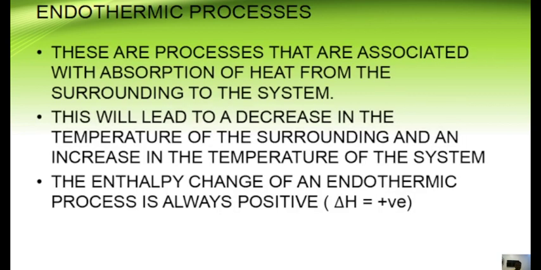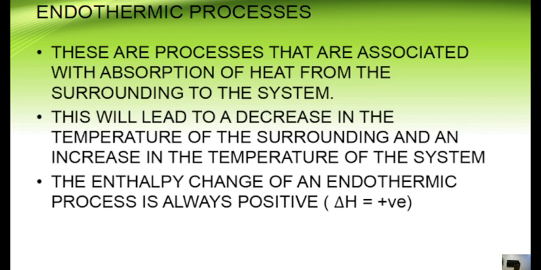So let's see what these things are. When you say that a process is endothermic, what exactly do you mean? These are simply processes that are associated with absorption of heat from the surrounding to the system. Now you see why I had to mention the surrounding and the system initially, so that we'll be able to avoid confusion about these things. This is actually one of the places JAMB gets their confusing questions. They'll ask, during the endothermic process, which of these is correct? And they'll have option A, the temperature of the system increases. Option B, the temperature of the surrounding increases. Option C, the temperature of the, and so on and so forth.